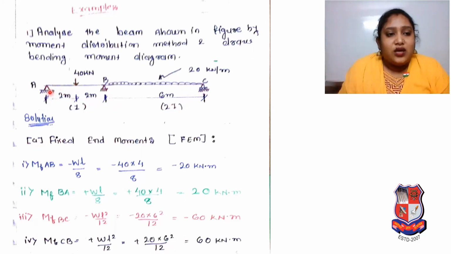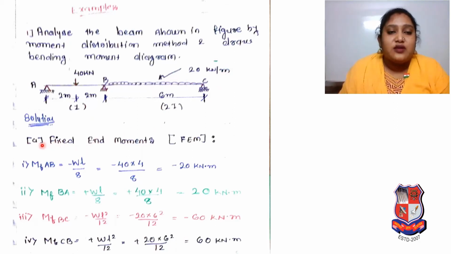Here there are 3 supports, A, B and C. A 40 kilonewton load is given between the supports at a symmetric distance, 2 meters and 2 meters. In this 4 meter span, I is there, and the 40 kilonewton load is there. Between supports B and C, which is 6 meters long, it is 2I, not I. Please keep in mind it is I and it is 2I. And a UDL of 20 kilonewton per meter is given.